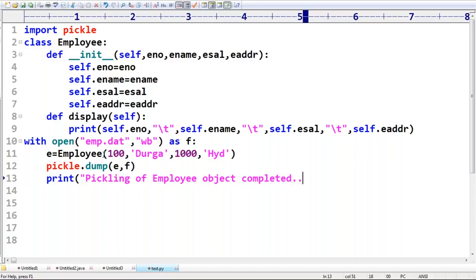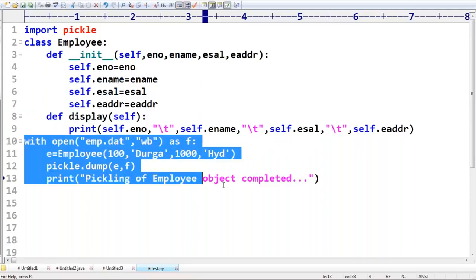Like this I'm taking, sir. Okay, that's all. Pickling of employee object completed. This F will be closed automatically. Sir, this is the sample code to perform pickling. Clear for all of you, right?